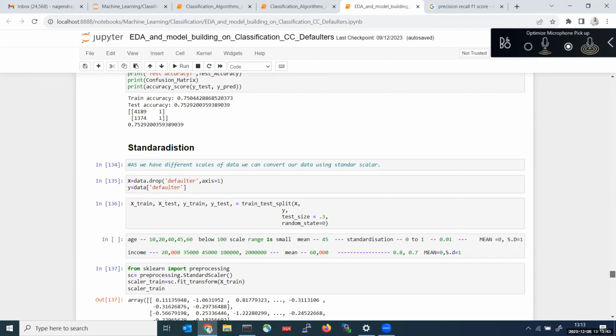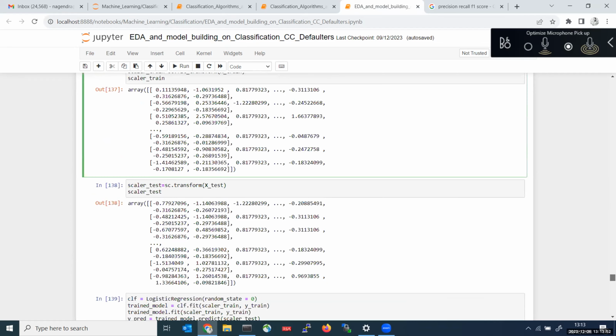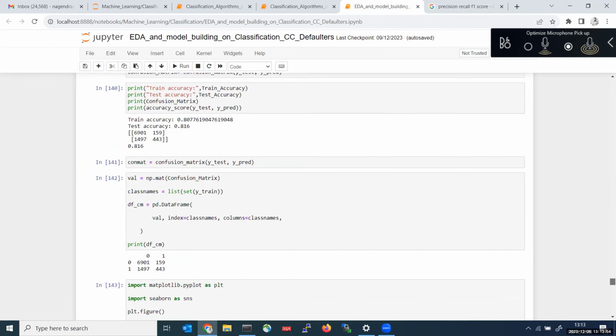See, here I applied standardization, StandardScaler, with capital S and capital S, both we need to provide. Once I applied standardization, is there any change in accuracy? We need to check all those things. Before standardization, the accuracy is around 70%. Now after standardization, the accuracy has increased. You need to check all those things.